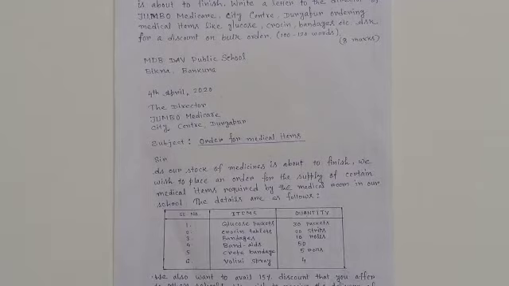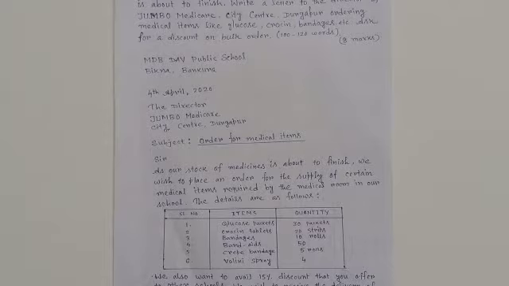Then one line gap. Now you have to write the designation and address of the receiver. Now, who is the receiver of this letter? The director or the manager of Zumbo Medicare. So that you have to write right now. The director, Zumbo Medicare City Center, Durgapur. After that, one line gap, you have to write the subject.